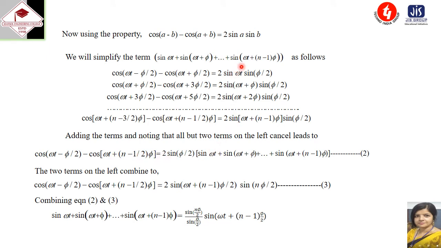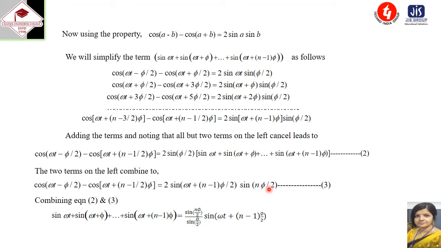And on this side, if we take the sum, then 2 sine phi by 2 is the common term. So putting it in front, what remains? Sine omega t plus sine omega t plus phi, sine of omega t plus 2 phi. In this way, this is the sum. Now we can write this as 2 sine omega t plus n minus 1 phi by 2 into sine of n phi by 2.